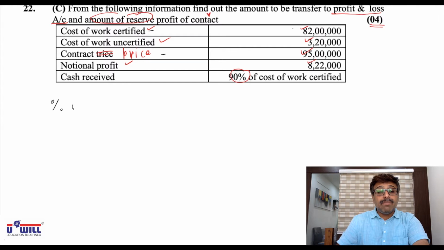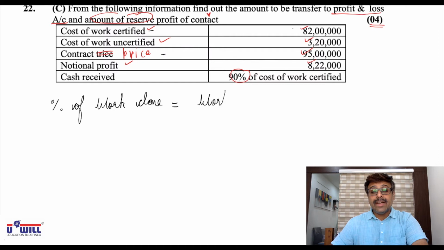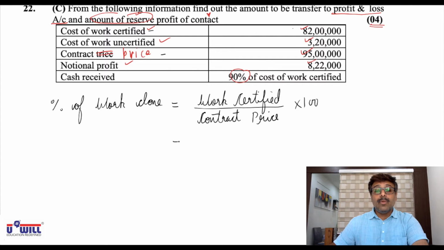So first let us find the percentage of work done. All of you write down: percentage of work done is equal to work certified divided by contract price into 100. Now work certified is 82 lakhs divided by contract price, which is 95 lakhs, multiplied by 100.